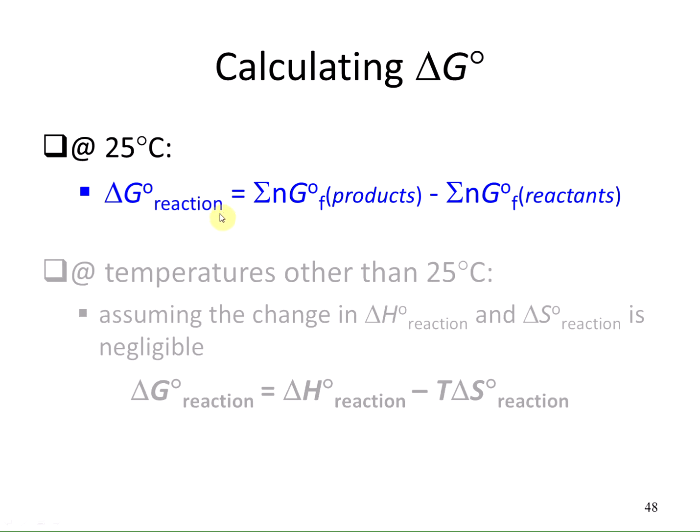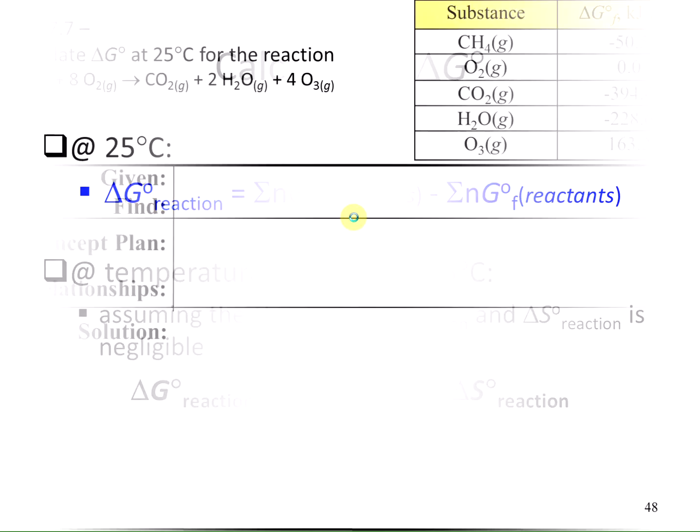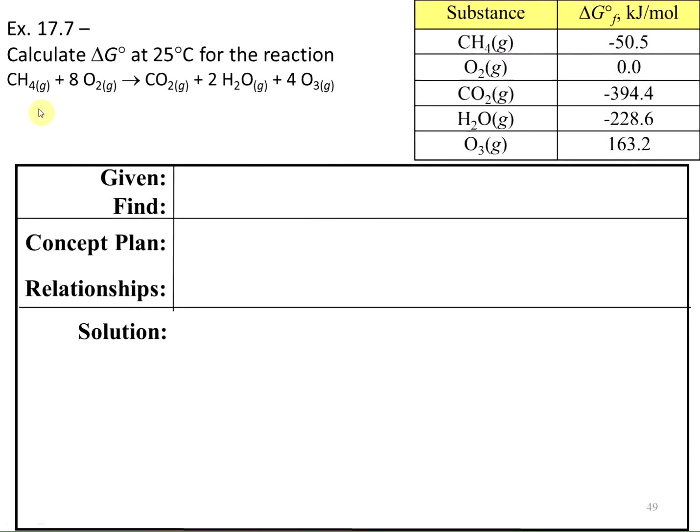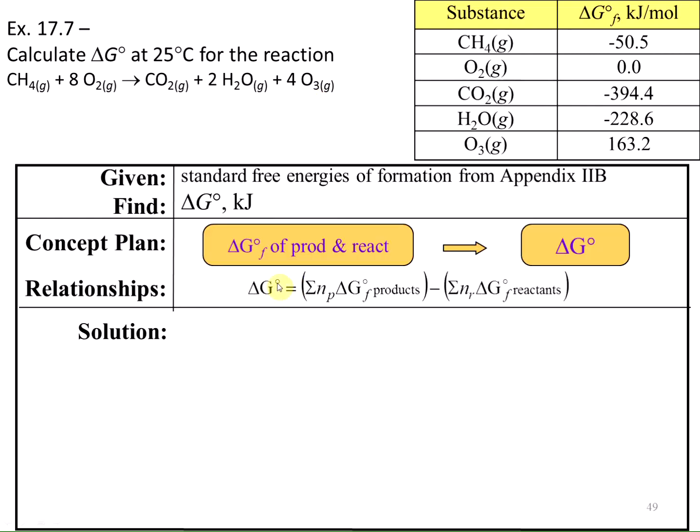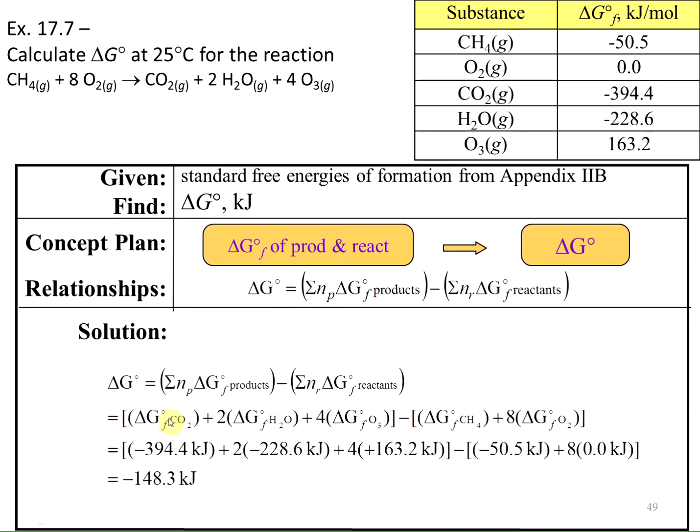So let's look at calculating the delta G of a reaction using the table values for the products and the reactants. Here we're combusting methane, so we're combining oxygen and methane to produce carbon dioxide, water, and ozone. So using the delta G's of the products and the reactants, we're going to find the delta G of the reaction. So for CO2, it's negative 394.4, and there's only one CO2 in our balanced chemical equation. There are two water molecules, and the water molecule is negative 228.6, plus 4 times that for the ozone, so 163.2.